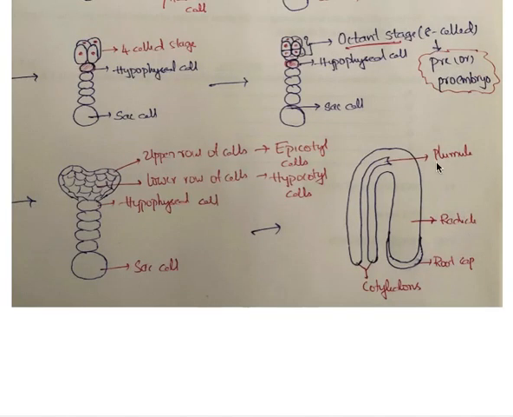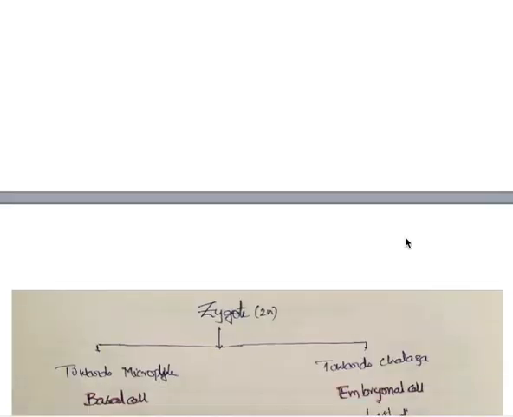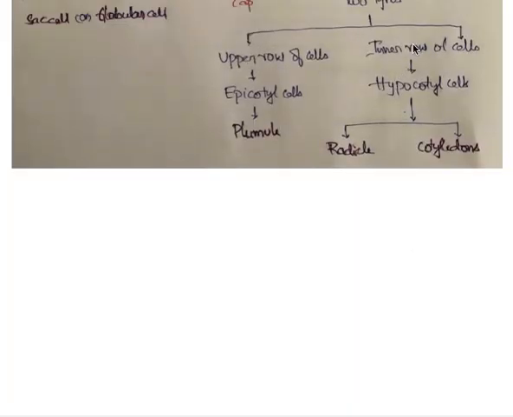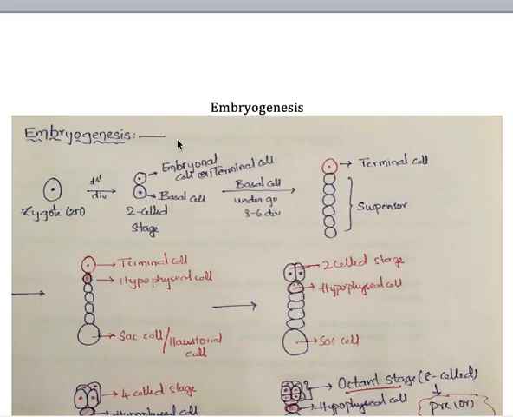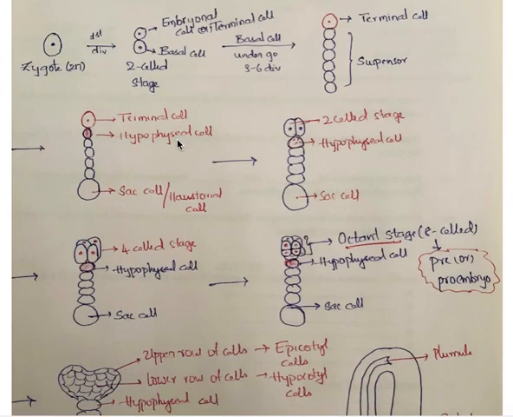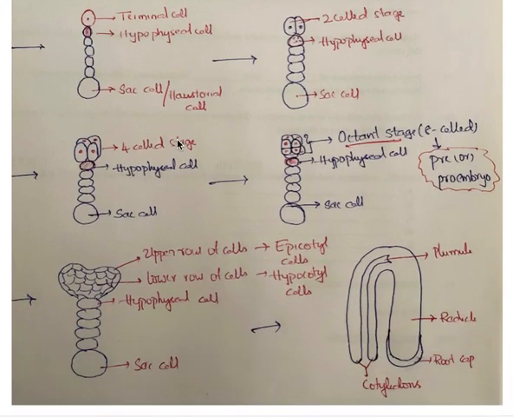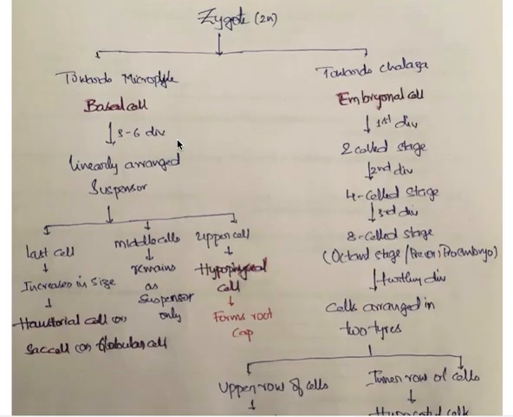Yes, this is the radicle, and this radicle is formed out of what? The inner mass of cells, whereas this is the cotyledon. So the cotyledons and radicle are formed by the inner lower mass of cells, which is called hypocotyle cells, and the plumule is formed out of epicotyle cells, and the root cap is formed out of this hypophyseal cell. So this is how the embryo will be formed, which you call embryogenesis. Students, hope you understand. And this is a very important topic. Yes, I know it is a little confusing, but just listen carefully, then you will understand very clearly.